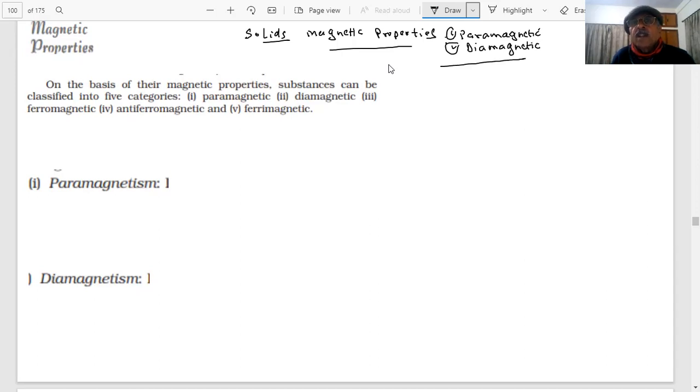Can you tell me why there is a magnetic property? What is the reason for the magnetic property, students? Presence of unpaired electrons. In other words, I am not saying presence of unpaired electrons, because I have not talked of one specific magnetic property. I said magnetic properties in solids. How many types? Only two? There are three more, which we will be discussing in this chapter. You know two, but I am saying there are more than that.